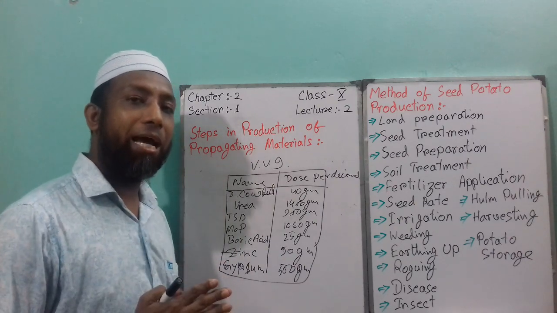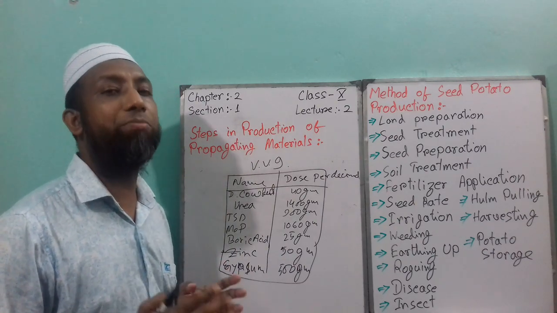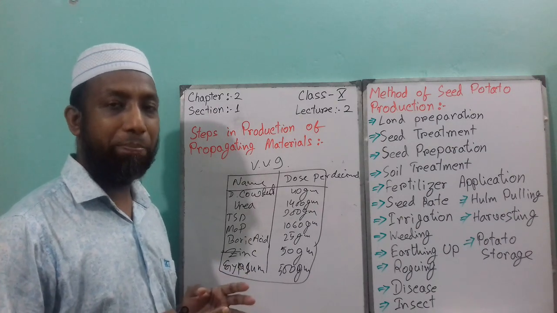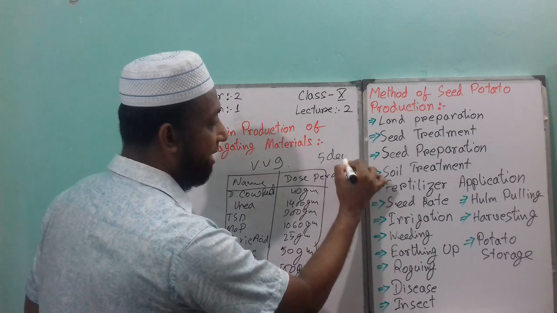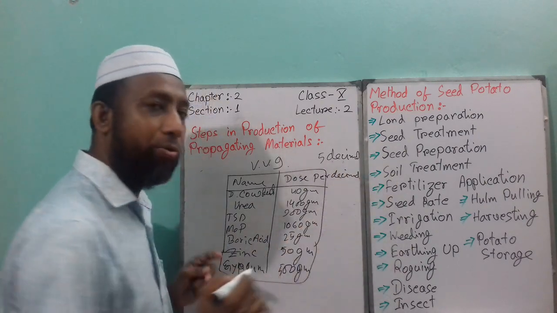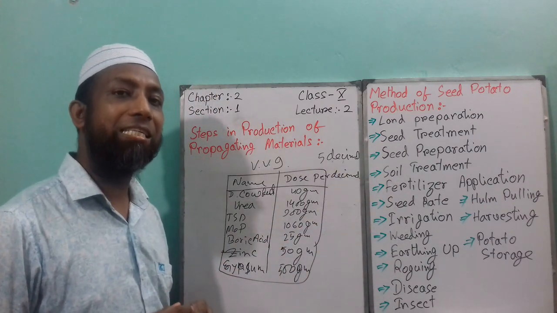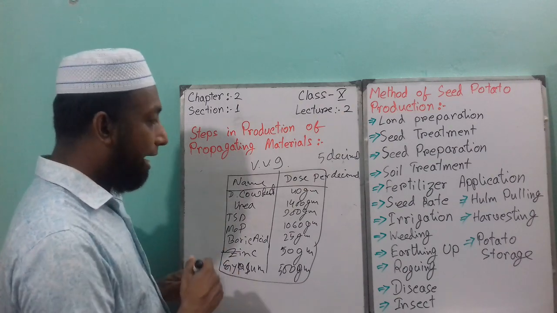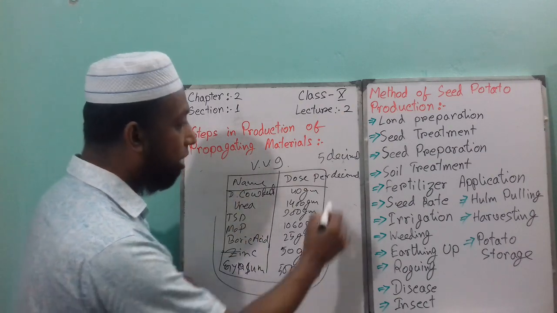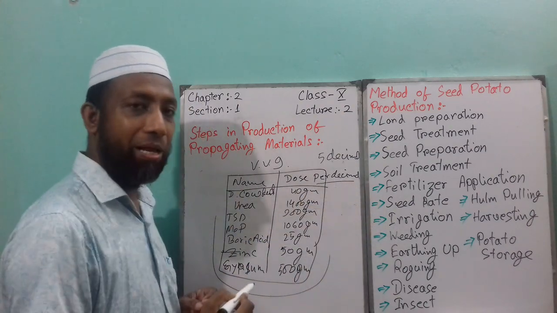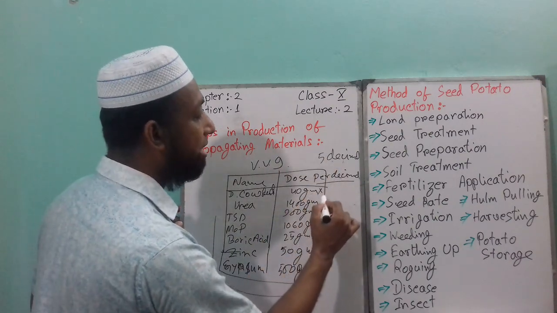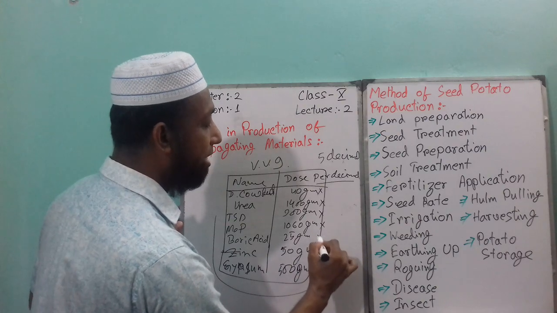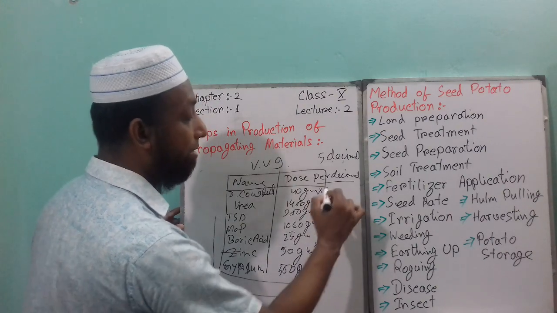Mr. Rohim applied fertilizer in his 5 decimal of land. That means Mr. Rohim's land is 5 decimal. So how will he apply fertilizer in his land? We know that this dose is for 1 decimal, but for 5 decimal, just multiply everything by 5, then you will get the result.